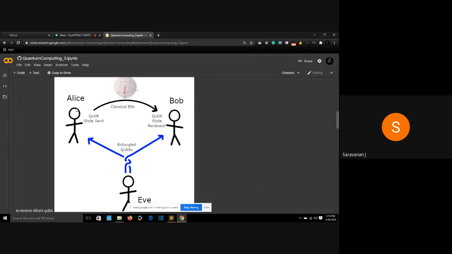For example, if Alice has the qubit X gate, which is a NOT gate, and she is transferring the NOT state of that qubit to Bob, Eve won't know that it is a NOT gate. But when Bob receives it, Bob will get that NOT gate and Alice won't have that NOT gate anymore. We are completely transferring the information from Alice to Bob. Eve is a friend to both Alice and Bob. So, understandable?